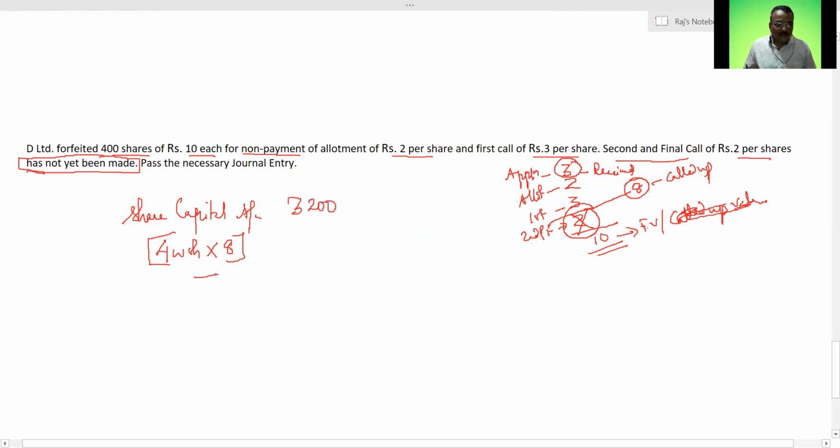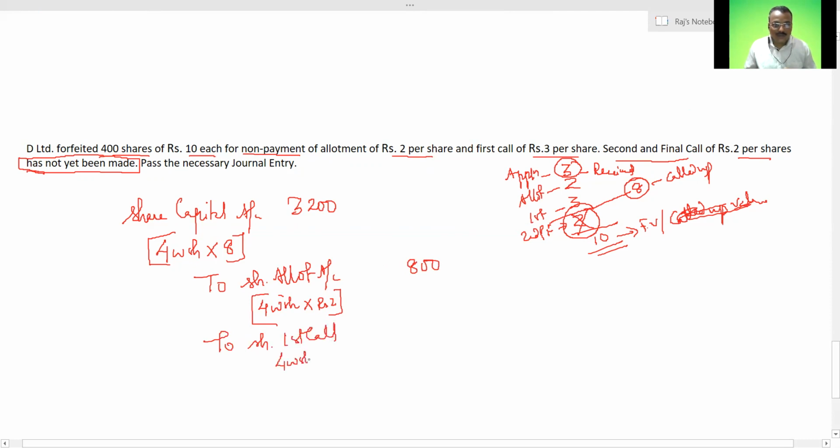so definitely this is your 3200. Now the money that you have not yet paid, that is your share allotment account, and the amount mentioned is rupees 2. So 400 shares into rupees 2, that is your 800. Thereafter your share first call, the amount is 400 shares into rupees 3, so this is your 1200.